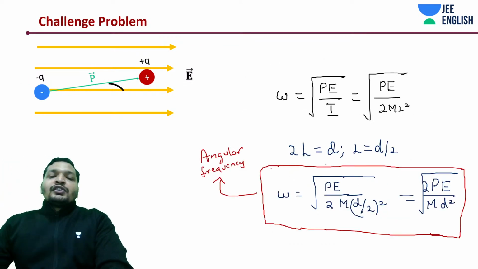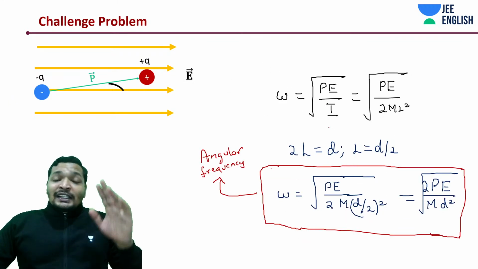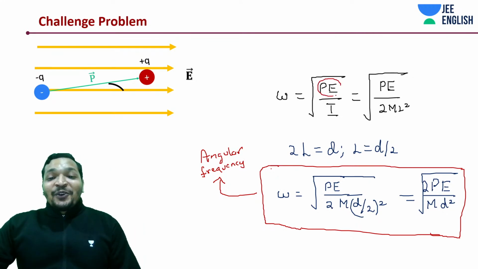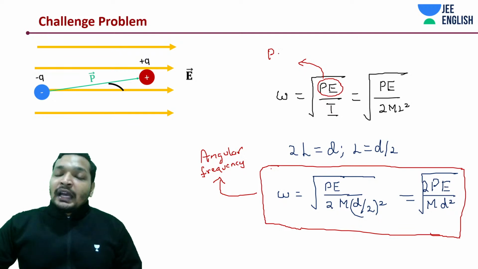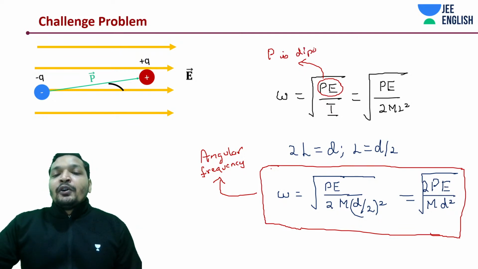Alright. Students, focus on the class. So I can say omega square is going to be P divided by I. What is this P again? P is dipole moment. Why am I saying this? Next concept is going to be electrostatic potential energy. You don't want to get confused over there. It's dipole moment, and as you know, E is electric field.